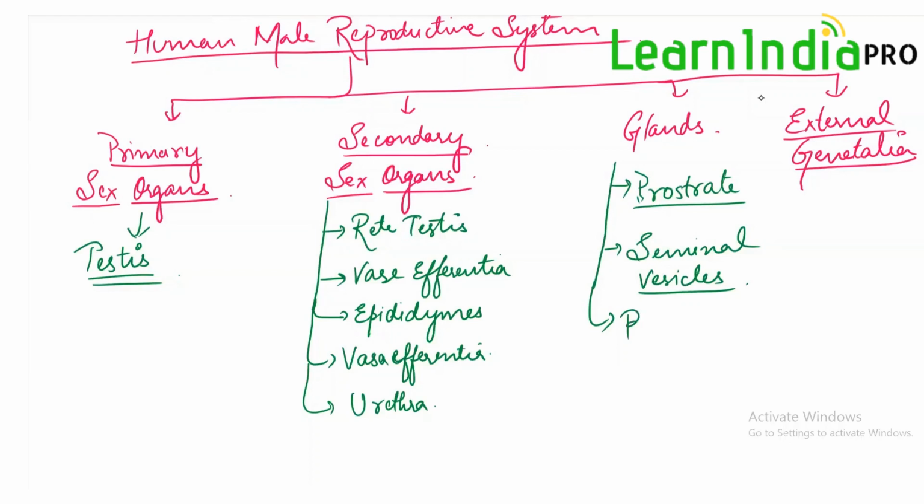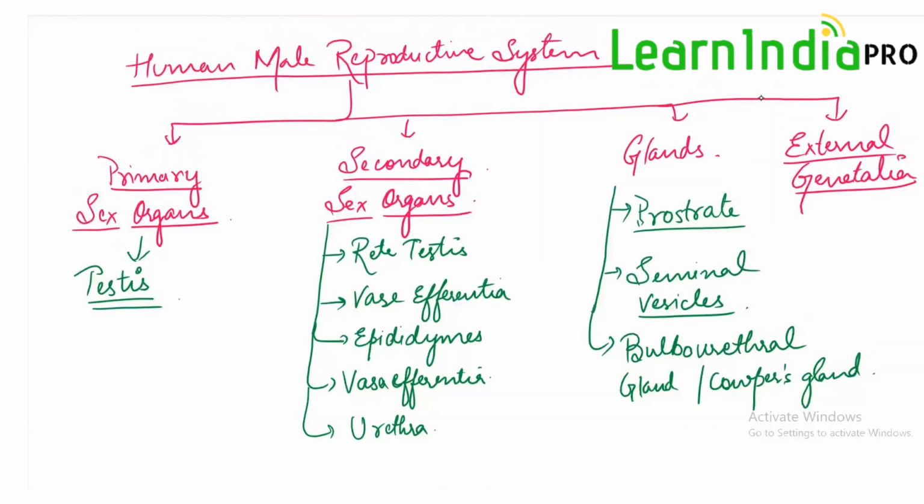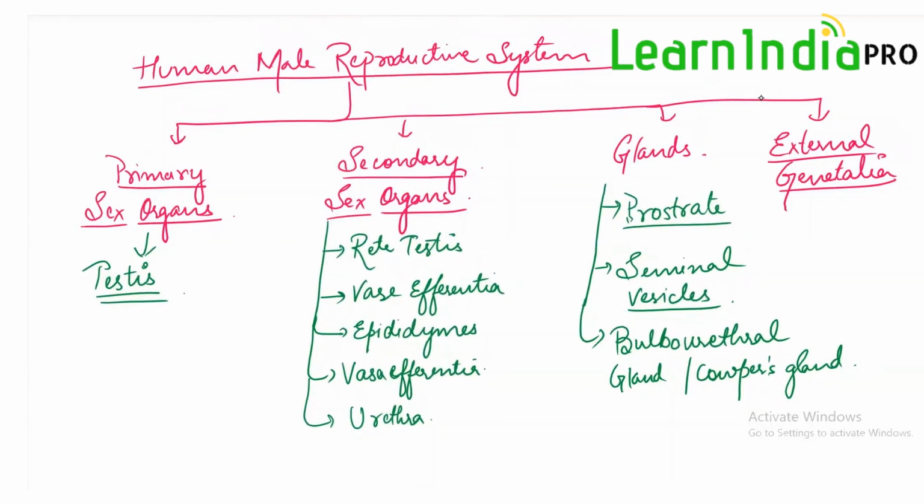Then there is the bulbourethral gland, also known as Cowper's gland, which again occurs in a pair. So the human male reproductive system includes the primary sex organ, secondary sex organs, external genitalia and glands.